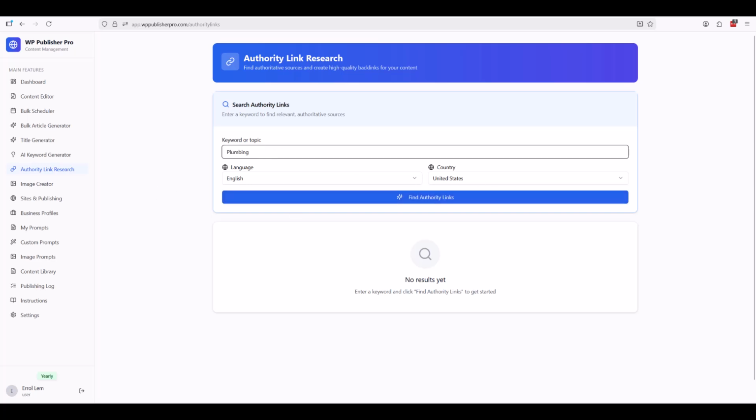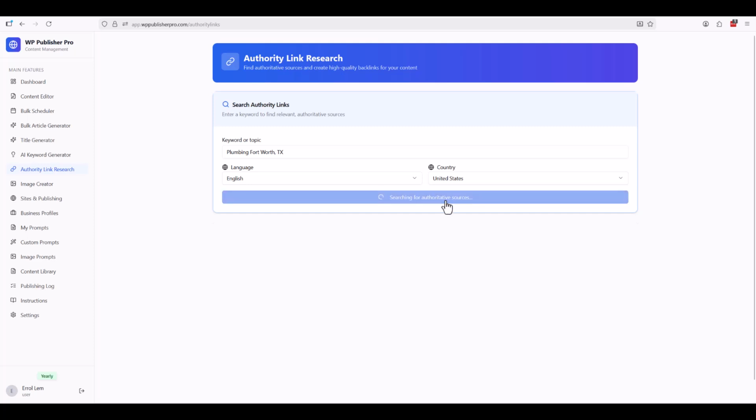So maybe we can see if there is an authority link we can find about plumbing Fort Worth in Texas. Because this is local link building, of course, in this case. You have to be as much as possible in the same area. So let it search for authoritative sources.